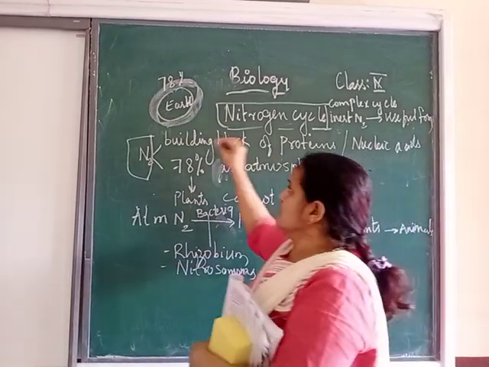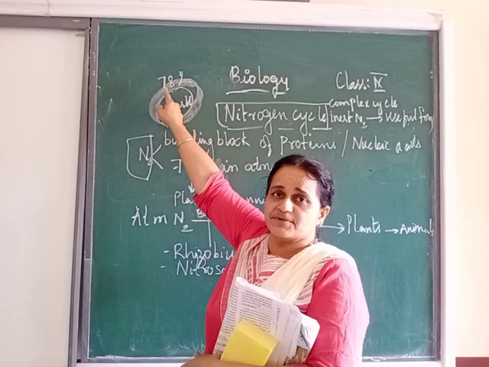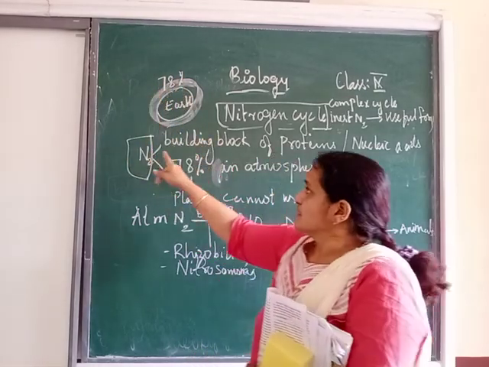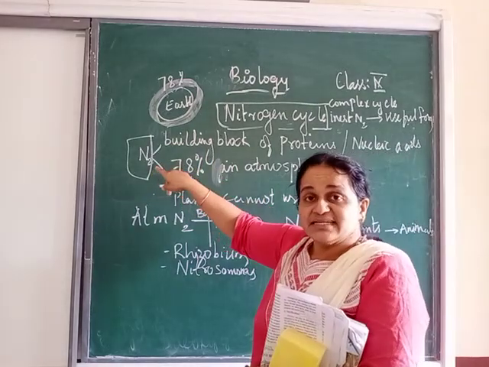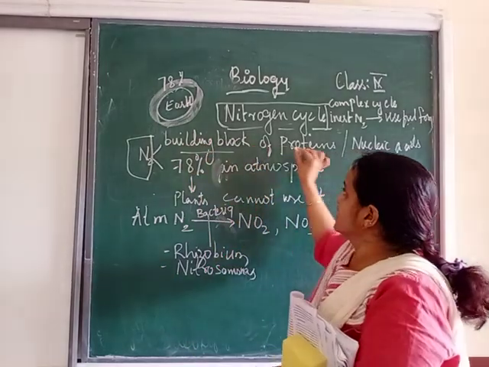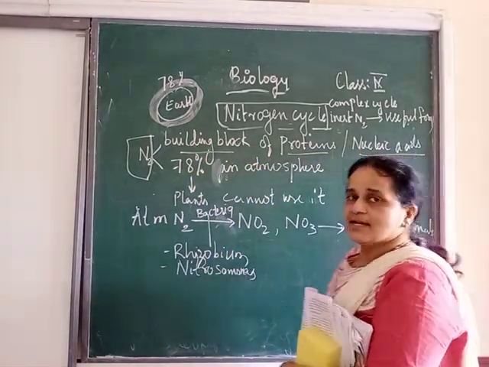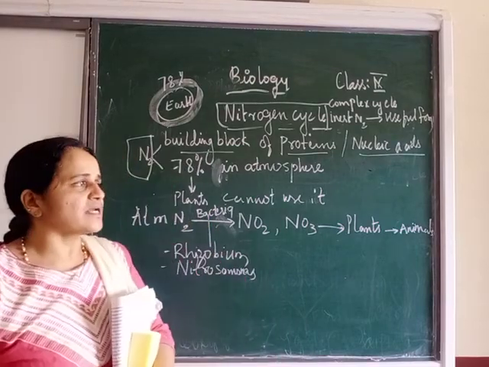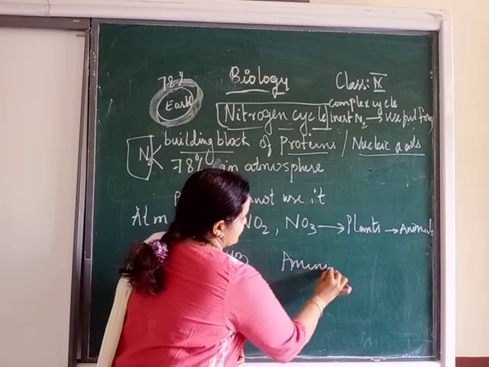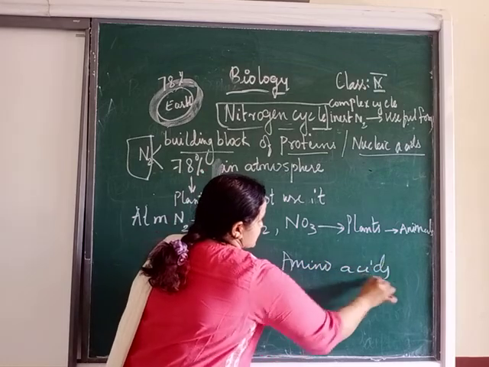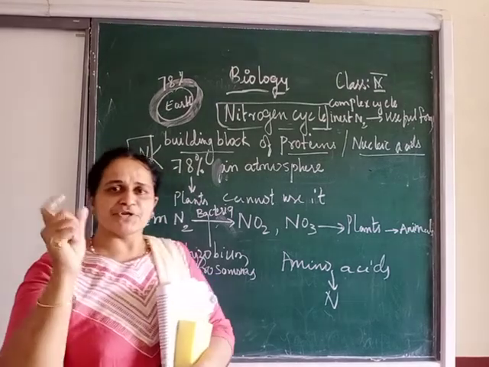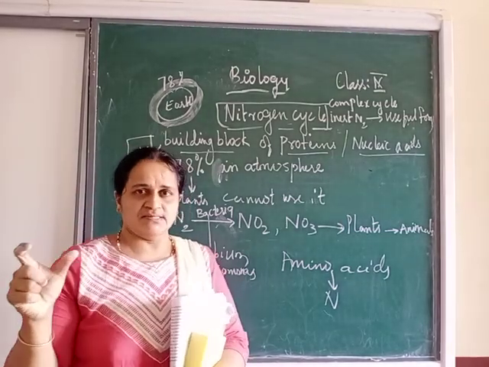Do you remember how much is the percentage of nitrogen in the atmosphere? Nearly 78%. Then we will talk about nitrogen and its uses. Why is this nitrogen needed? Because it forms the building block of proteins and nucleic acids. Proteins are made up of amino acids, and when we say amino acids, there is nitrogen. So that means nitrogen forms a component of proteins.